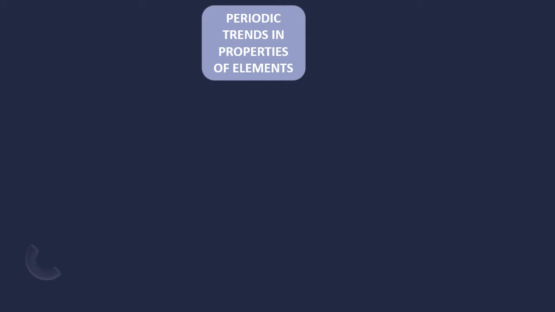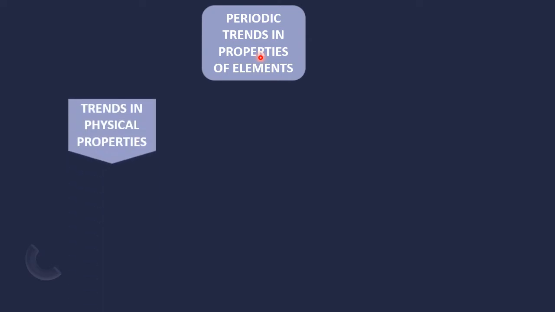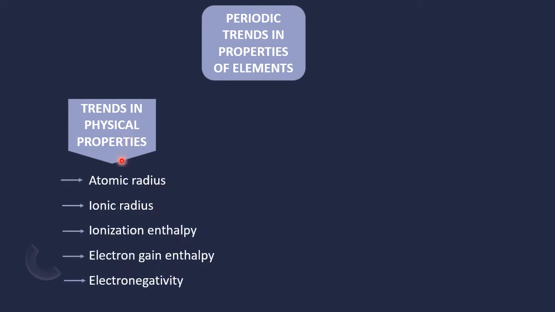Under two headings, we will discuss periodic trends physically and periodic trends chemically. So, we will make one small chart here. Periodic trends in properties of elements under two headings. First, trends in physical properties. Under this again there are branches. We will discuss the atomic radius, ionic radius, ionization enthalpy, electron gain enthalpy, and electronegativity.